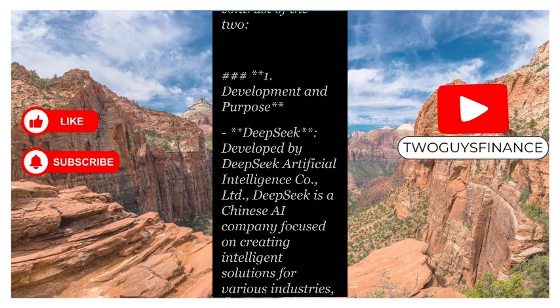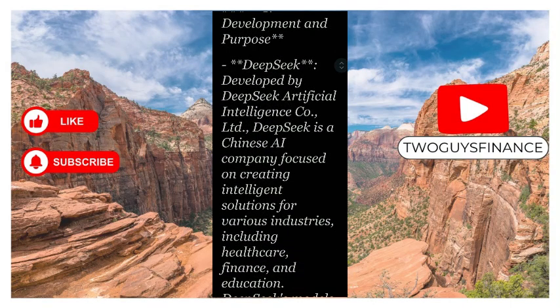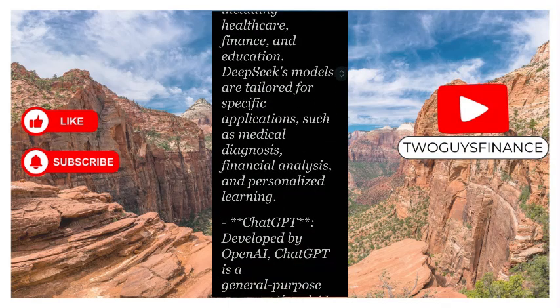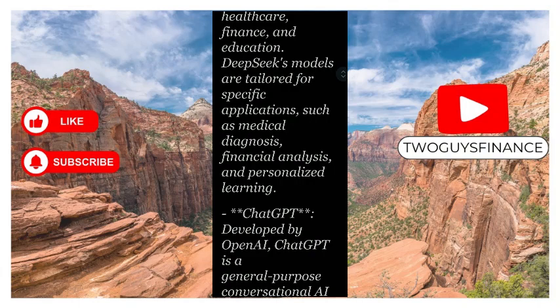Deepseek was developed by Deepseek Artificial Intelligence Corporation Limited. Deepseek is a Chinese AI company focused on creating intelligent solutions for various industries, including healthcare, finance, and education. Deepseek's models are tailored for specific applications such as medical diagnosis, financial analysis, and personalized learning.